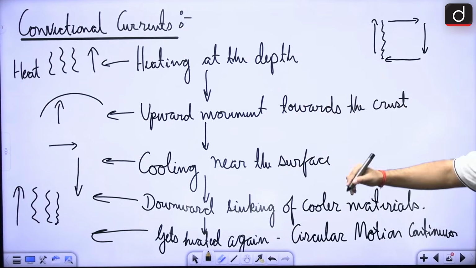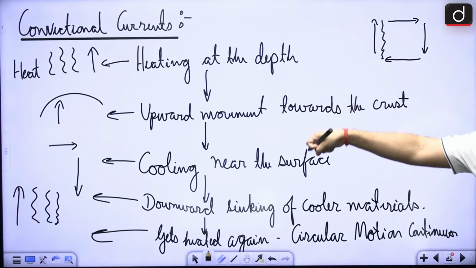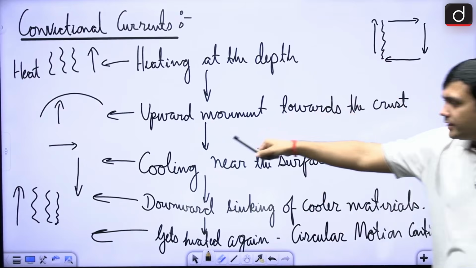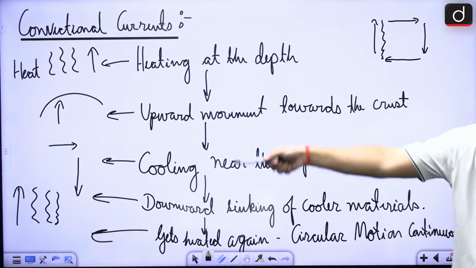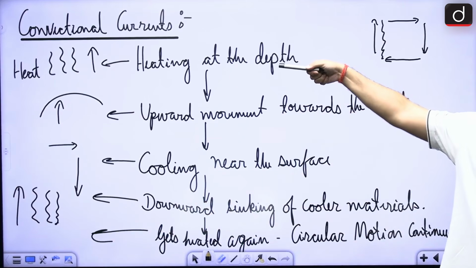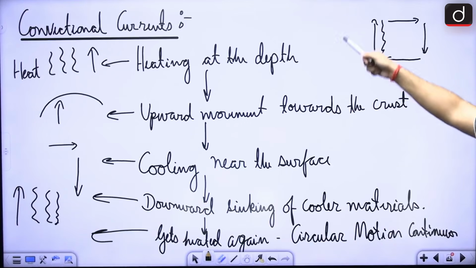Now it will cool near the surface as it moves up, right? And as it cools, it will sink downwards. Then again it will get heated up and rise again, then slowly it will cool and sink downwards, and it will go on again in this particular region.